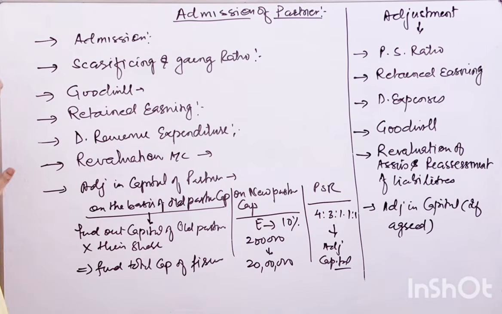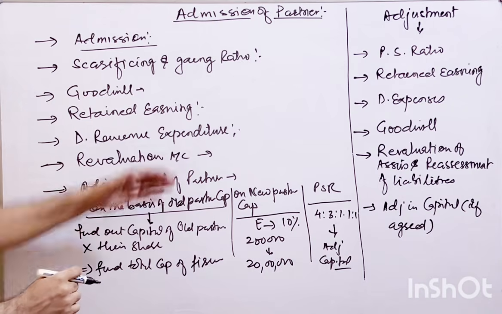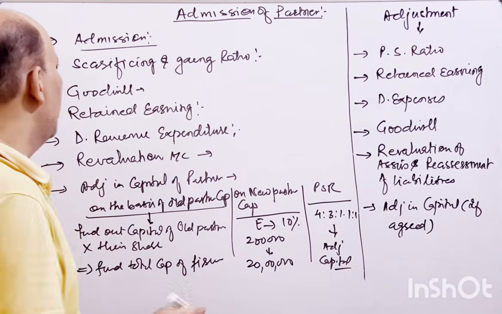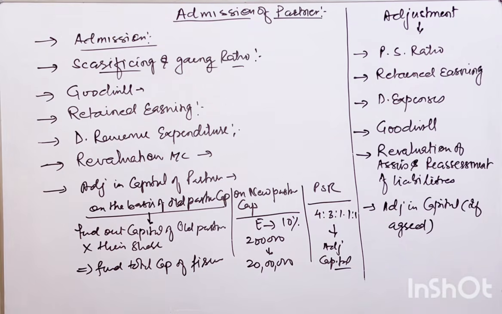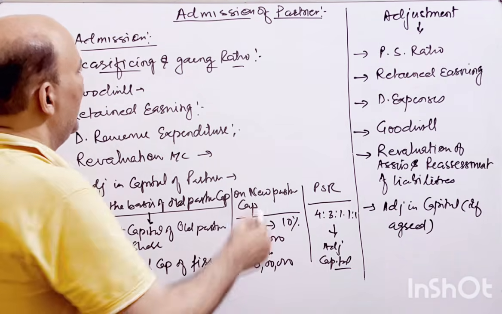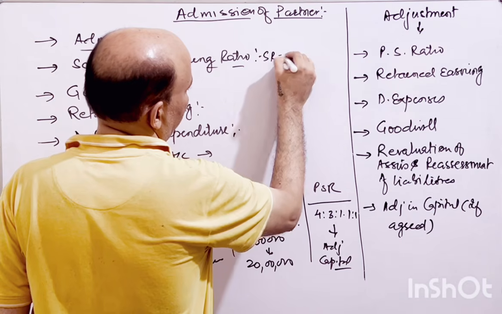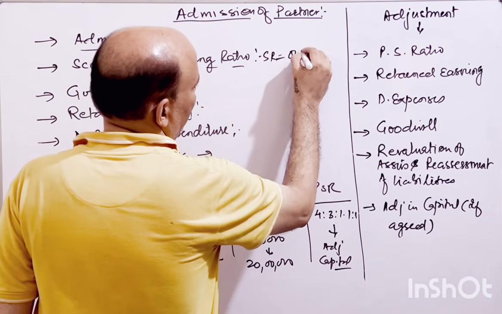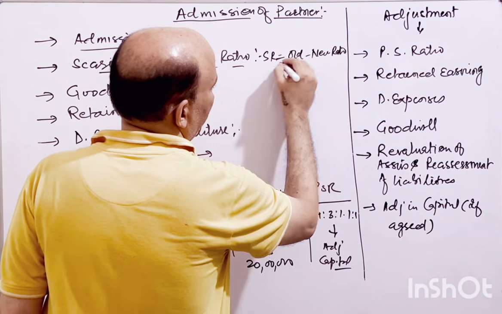Now, what is the meaning of admission? This is part of your reconstitution: sacrificing and gaining ratio. We will study how to find out the sacrificing and gaining ratio. Here in admission, how do we find the sacrificing ratio? Your old ratio minus new ratio gives you the sacrificing ratio.